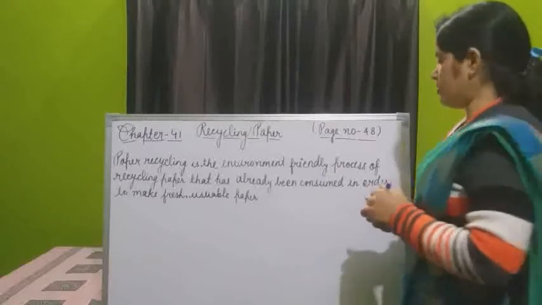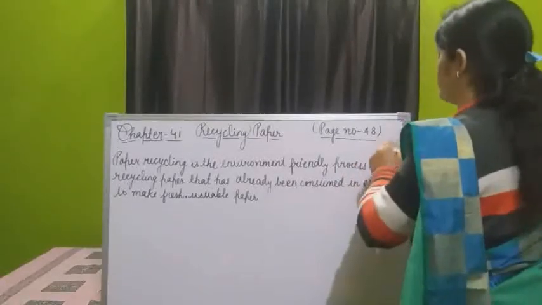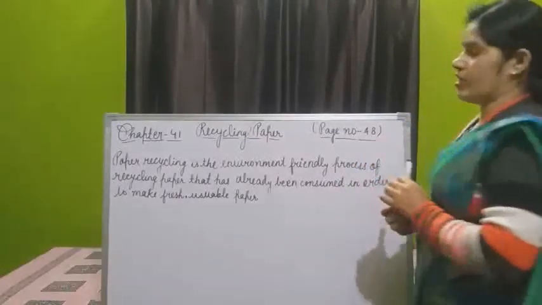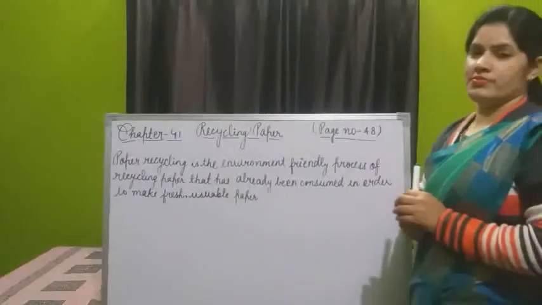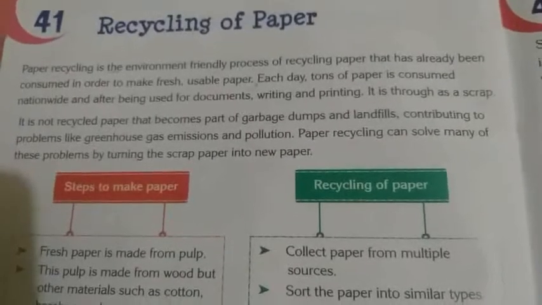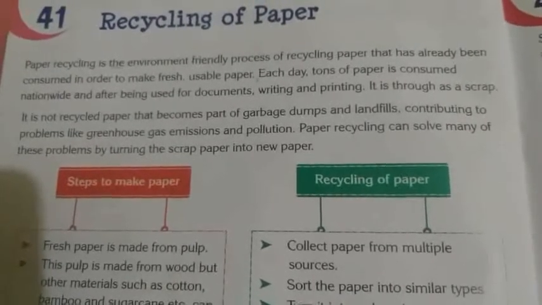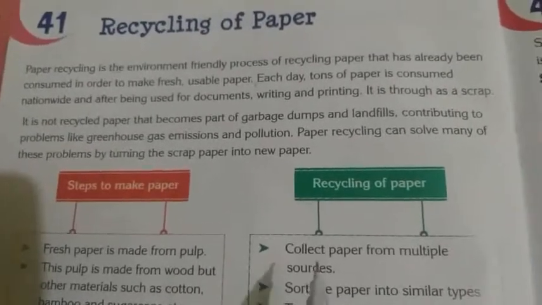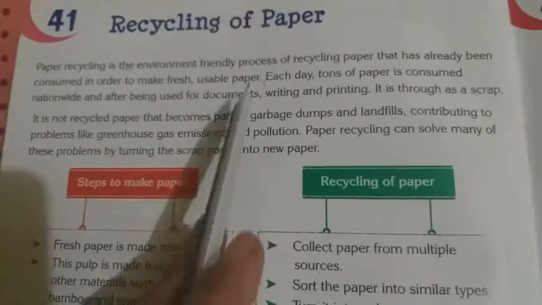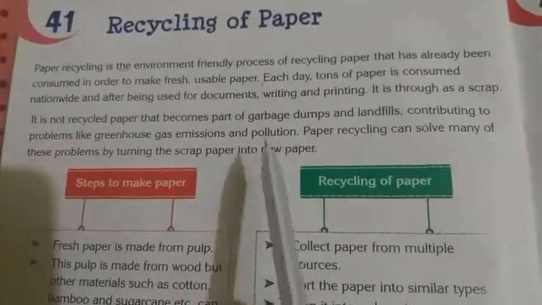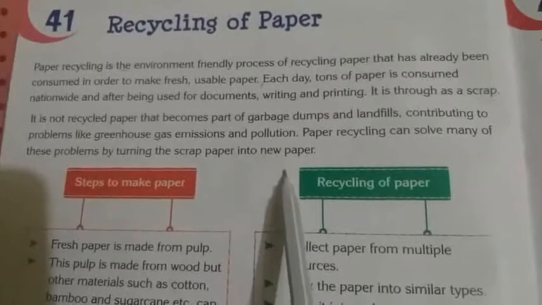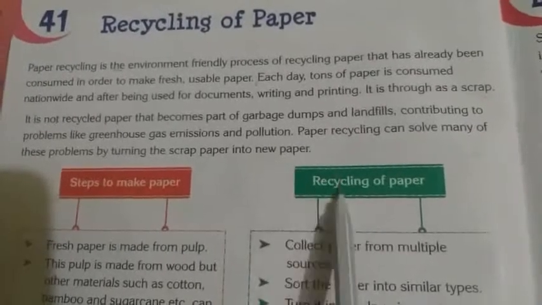So all of you open page number 48 in your GK book. Students, see, as I told you, today we will know about the activity of recycling paper. Means how used paper we can again use.